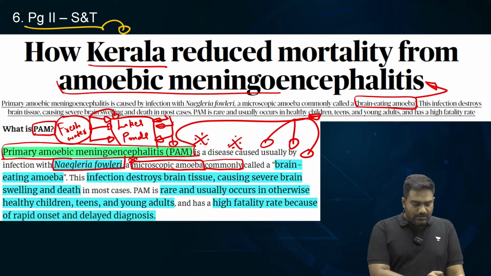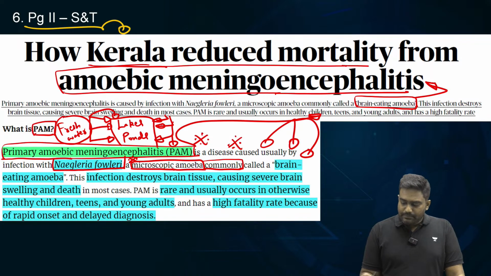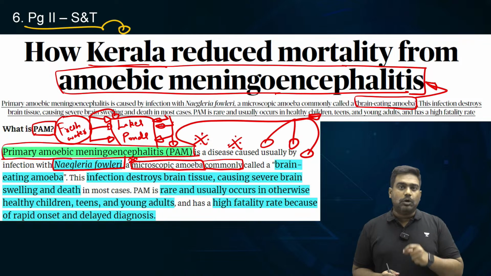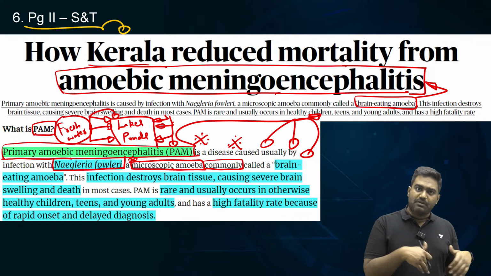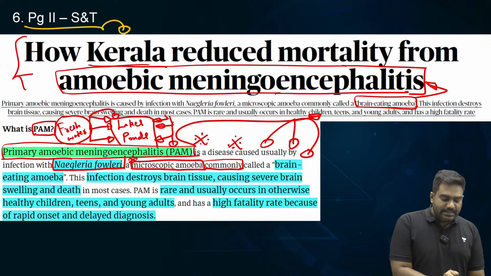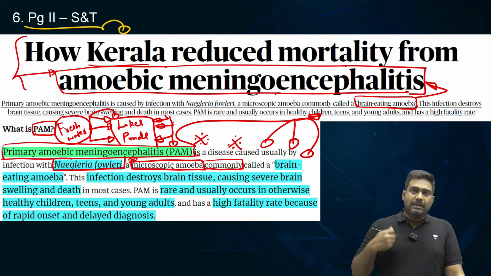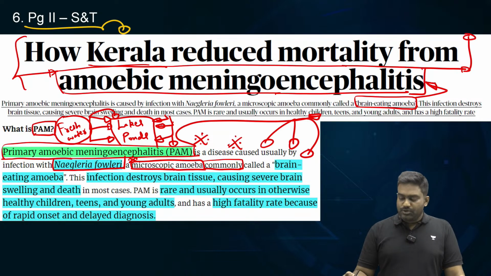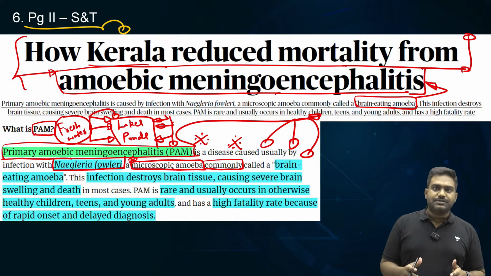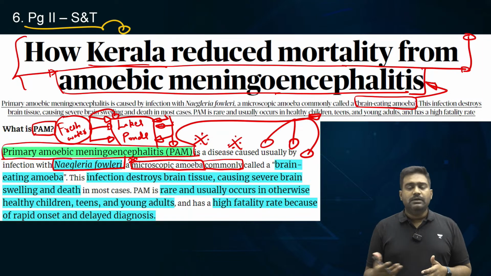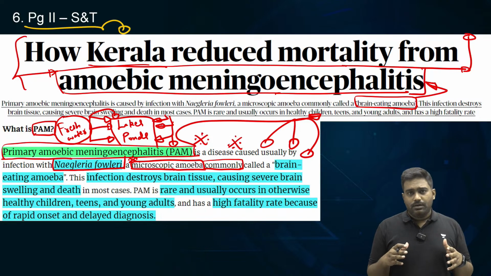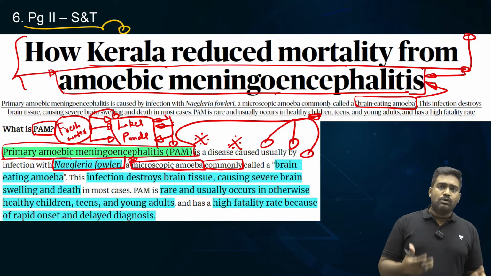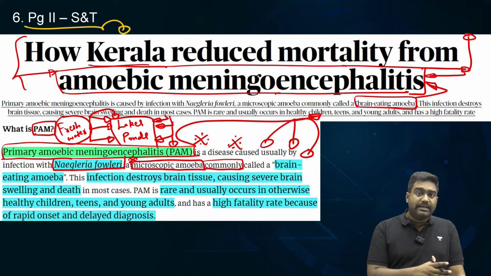So Kerala has done quite well to manage the condition, and it has even managed to save a few lives with early detection and aggressive treatment. Now this is another important step. Apart from better awareness to prevent the infection from occurring, what you need is quick diagnosis. For that, you have to prepare your healthcare system. Both public and private healthcare institutions should be aware of the problem, right? Because usually such outbreaks are limited to certain areas where stagnated pools are located, where the pathogen is present. So in such high risk areas, if the healthcare system is aware, they can quickly look out for the symptoms, diagnose quickly, and put the patients on aggressive treatment.